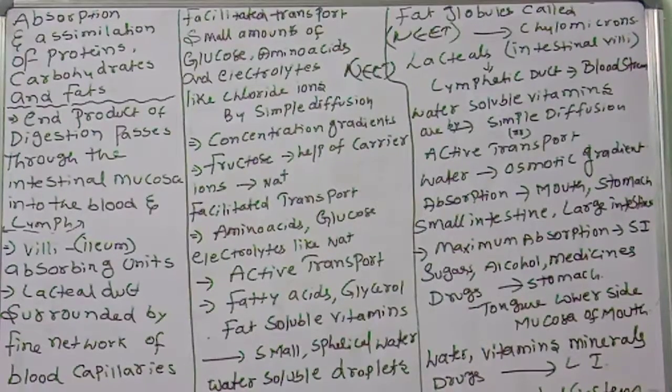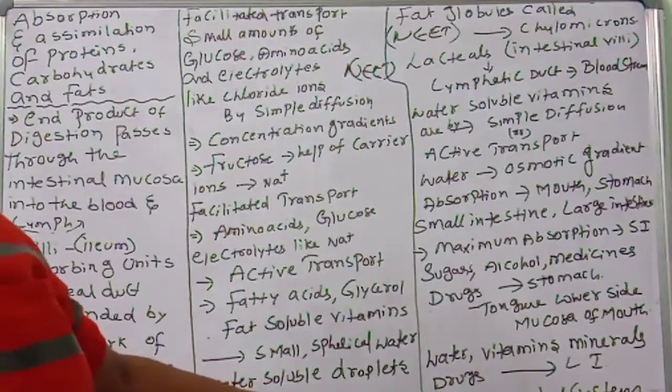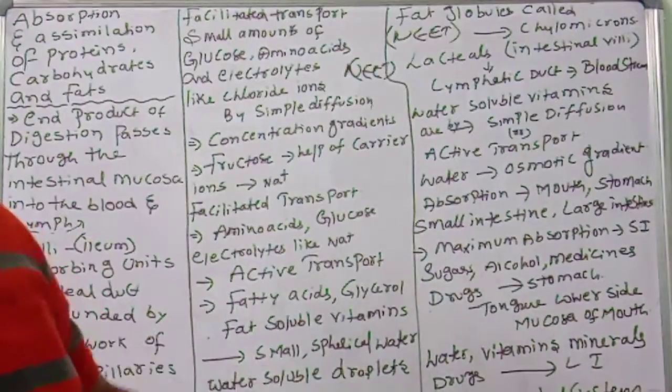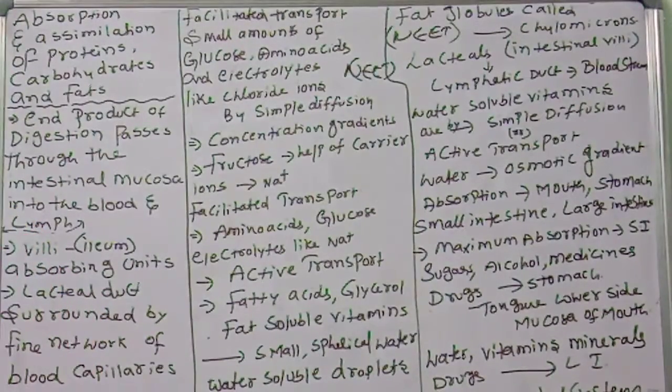All absorbed digested food goes through which system? The hepatic portal system, to the liver. That is also a neat bit. The hepatic portal system is the connection from the intestine to the liver. All absorbed food goes to the liver. The liver checks it, then the food goes to other parts for assimilation. Okay.